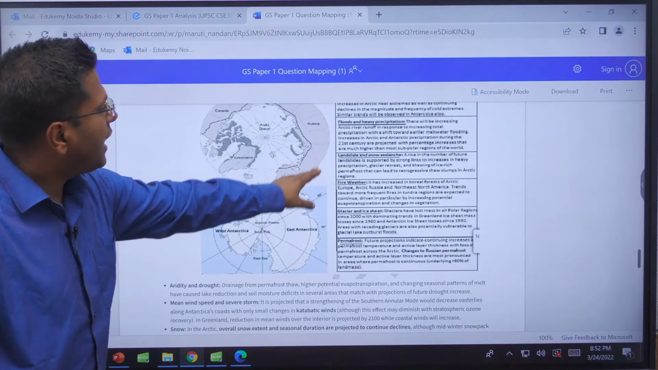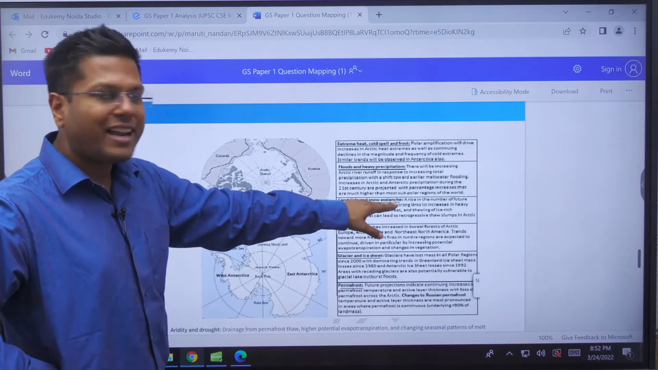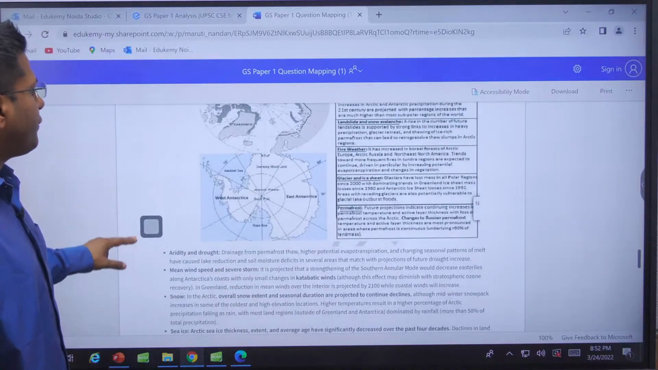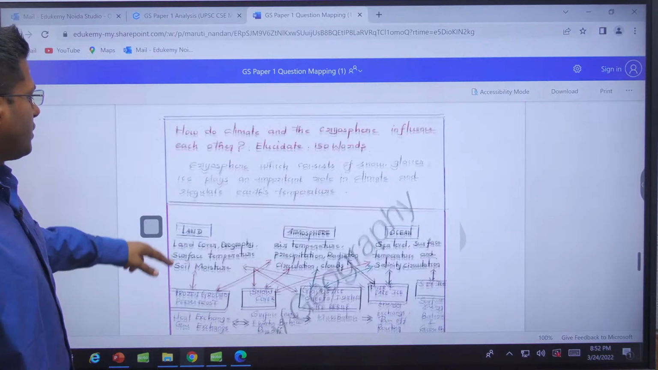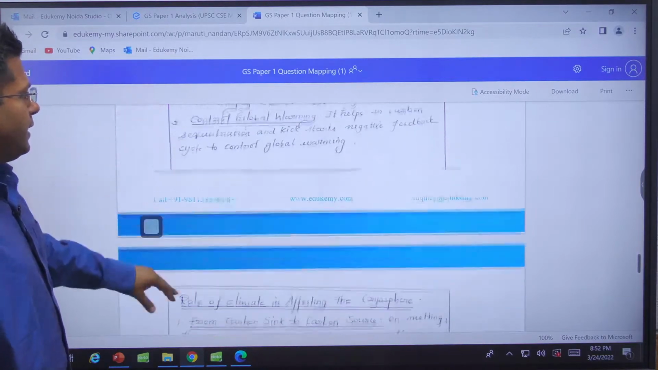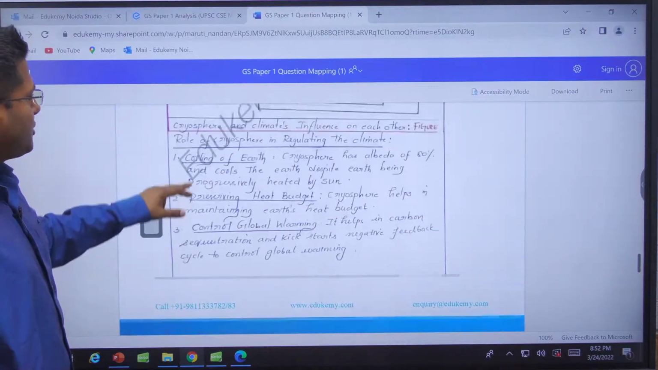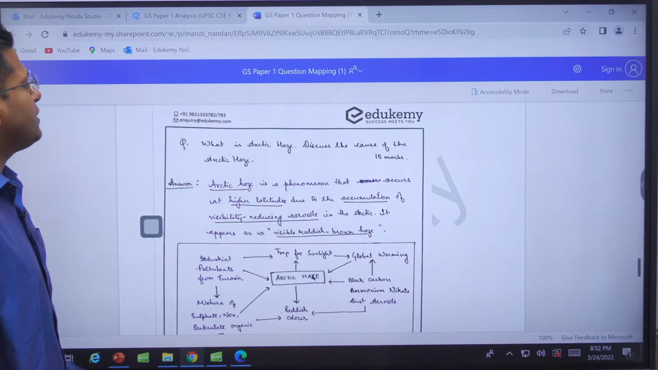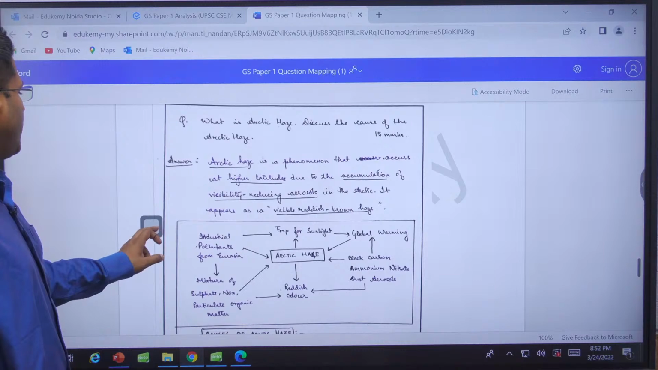All this explains how it has impacted European climate: flood and heavy precipitation, landslide and snow avalanche, fire weather, glaciers and ice sheets, decreasing permafrost, all of this, right? And then we also have a couple of questions. How does the cryosphere affect the climate? That is one question here in our MSP program. And the second question: what is Arctic haze? Discuss the cause of Arctic haze. This was a part of science and technology, again in the MSP program, the main support program.